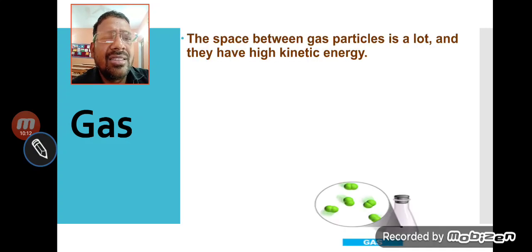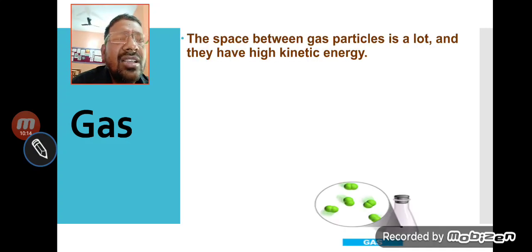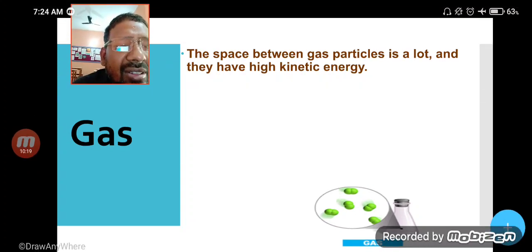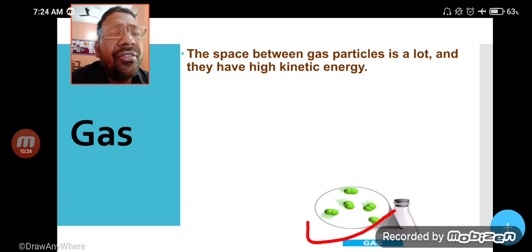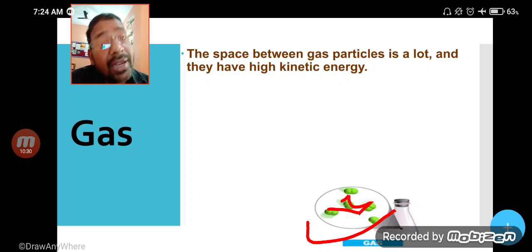Gas. What is gas? You can see in the image, molecules are very far apart from each other, meaning they have more intermolecular space compared to solid and liquid, the highest intermolecular space.